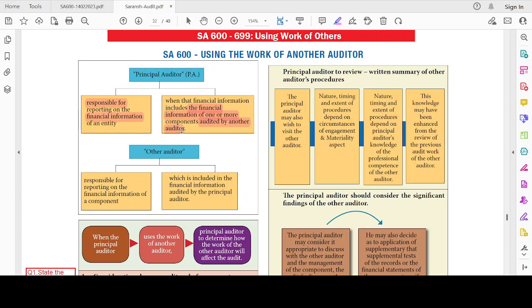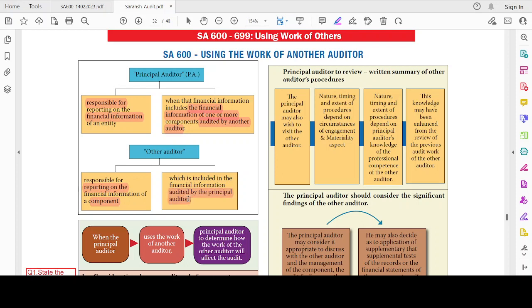I will be known as principal auditor if I have many other components' information being included. The auditor of the consolidated financial statement will be known as principal auditor. That's one example. Now, other auditor is an auditor who is responsible for reporting on the financial information of the component included in the financial information audited by the principal auditor.